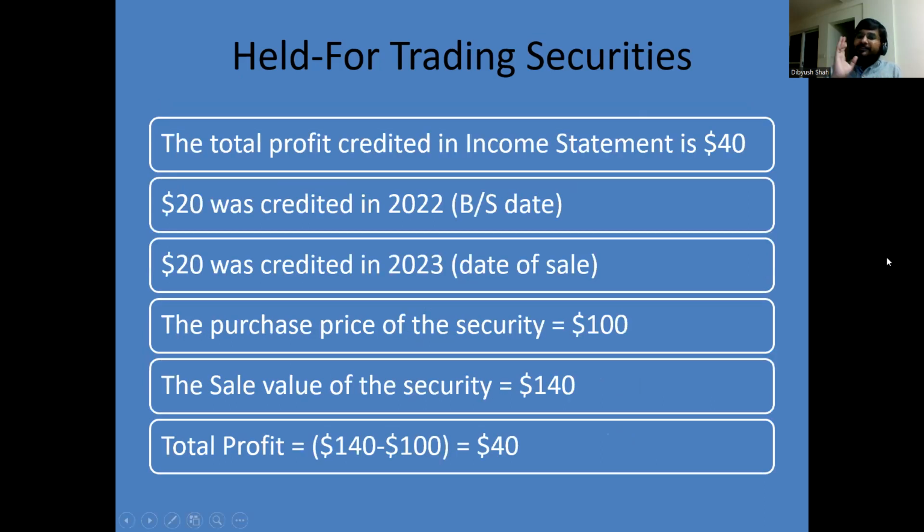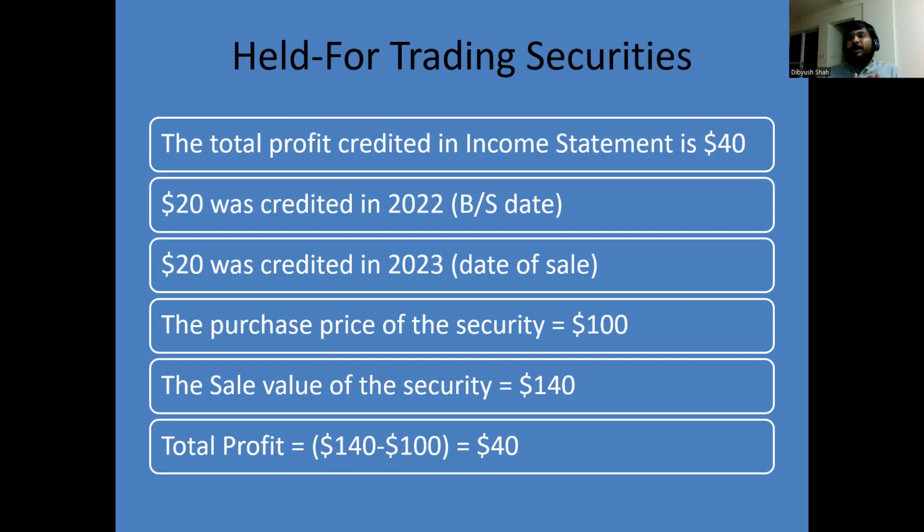So three entries were passed here. On the date of purchase, the security was purchased for $100. So investment to cash, $100. On the balance sheet date, the security was still not sold. Since there was an appreciation in the value of the security by $20, we increased the value of the investment and made it $120, and credited an unrealized gain directly to the income statement, your profit and loss account, by $20.